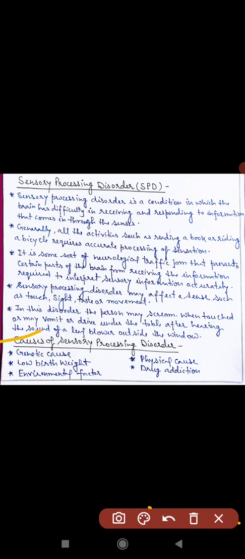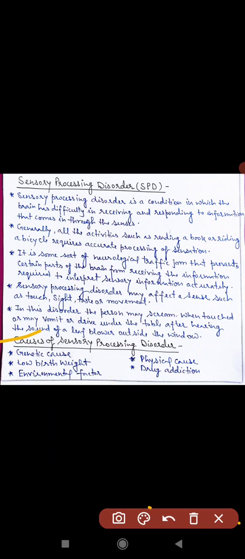Next, low birth weight. Low birth weight is also considered one of the causes of sensory processing disorder. Next cause, environmental factor. Usually children who are adopted often experience sensory processing disorder due to some restrictions in their earlier lives or poor